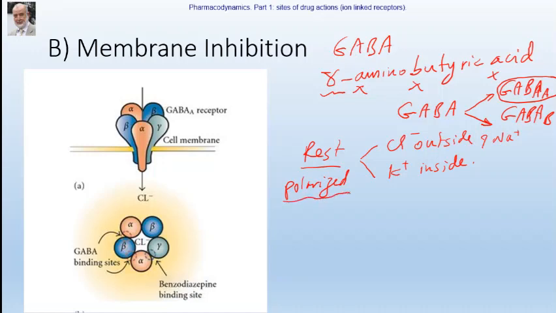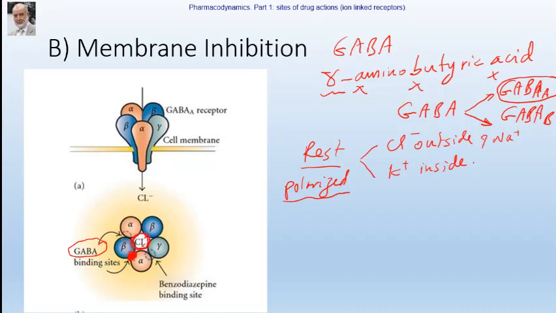Once GABA binds to the orthosteric binding site, this is the orthosteric binding site. The GABAA receptor is a very good example of a receptor with an orthosteric binding site and an allosteric binding site. Once GABA, which is the orthosteric agonist, binds to its receptor, it will open the chloride channel.